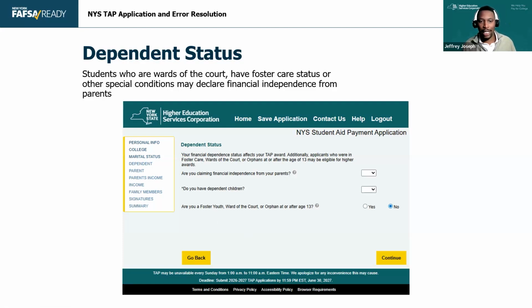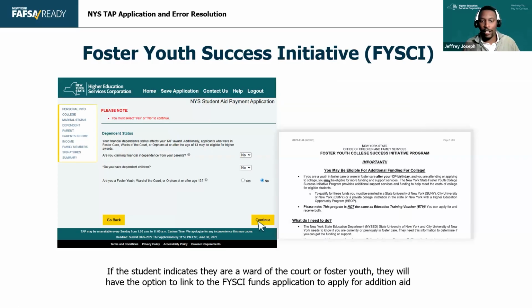Much like the FAFSA, any student in that situation at or after the age of 13 will be considered an independent student. They'll have to send us information like a court order or letters from the group home to prove that independent status, but they will be considered independent and will not need to enter any parent information. If a student selects that, they will also receive a PDF that shows them how they can get additional funds from OCFS. OCFS, the Office of Children and Family Services, has an additional bucket of funds for students in that situation.